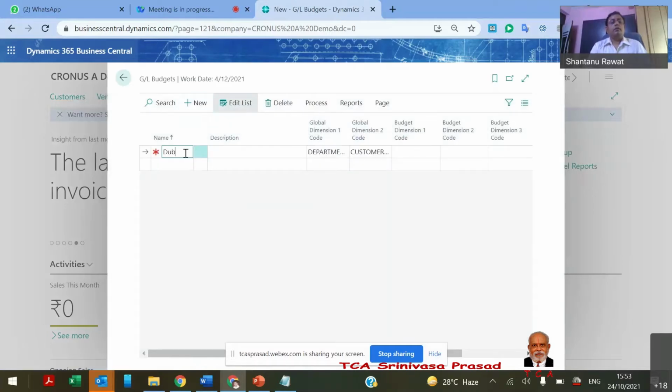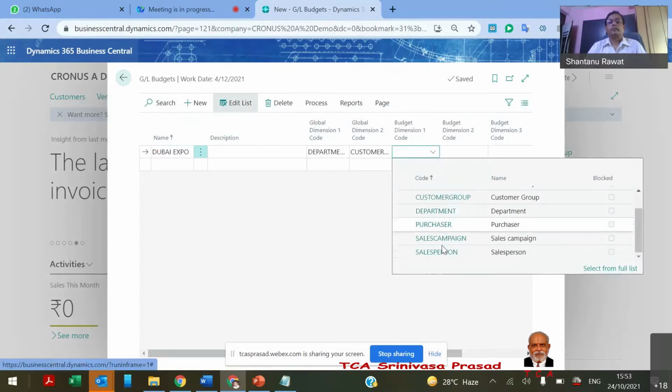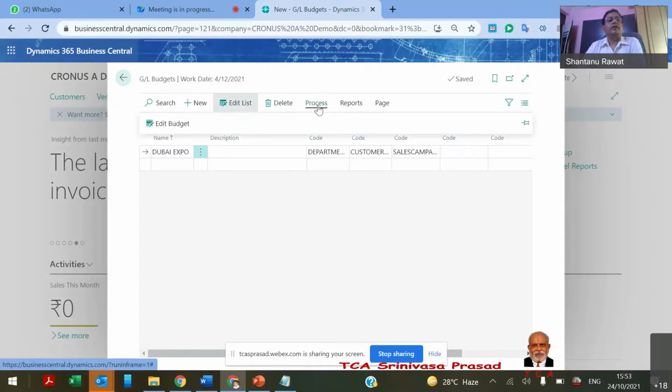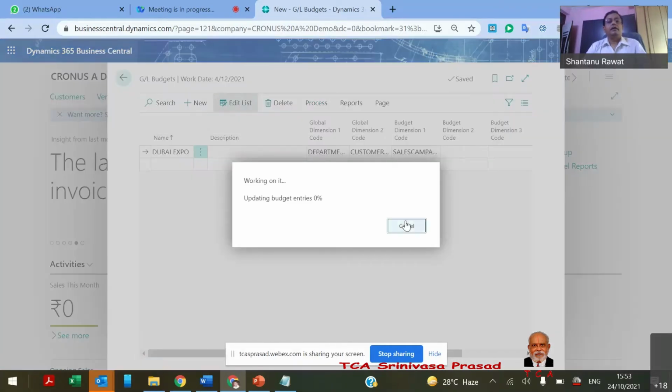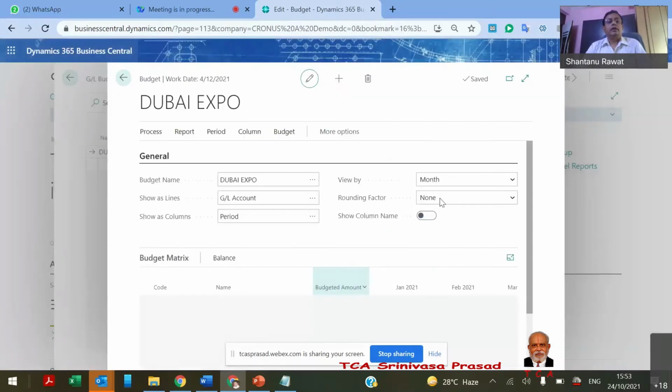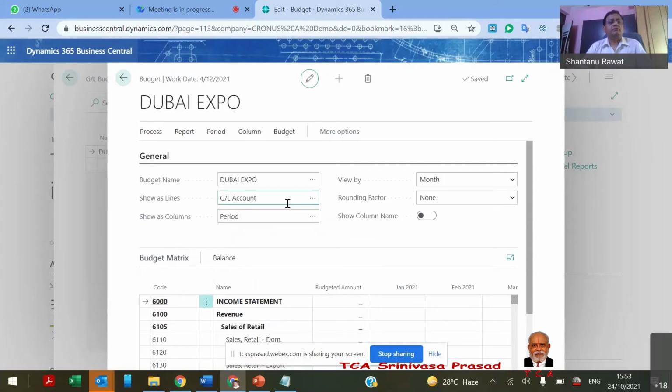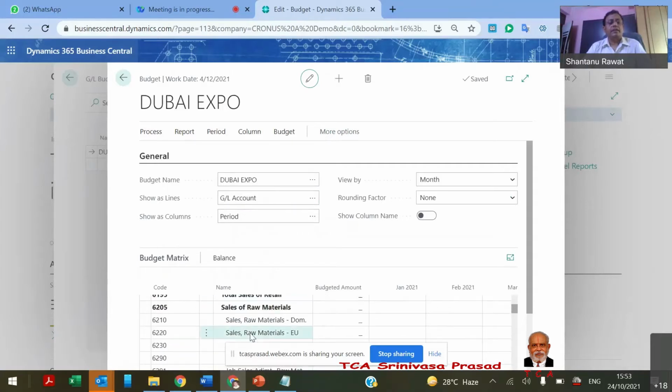So in Dubai Expo, in the sales campaign, we will just define this. What will be the department and expenses, and what will happen in this. Whenever we do this combination, just like Dubai Expo, there will be some GL account, some expenses account.